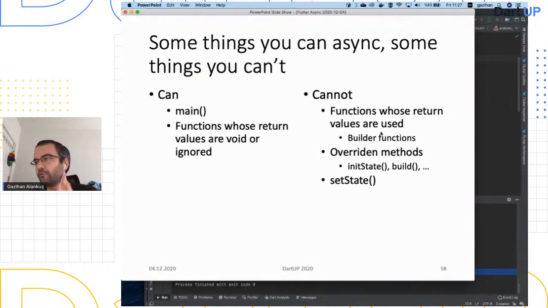The screen is waiting for this build function to give it a widget so it can put it on the screen. You cannot say, oh, wait for 5 seconds, let the user freeze, and I'll give you the build widget later. You cannot do that. So the return value is used, so you cannot make it async.